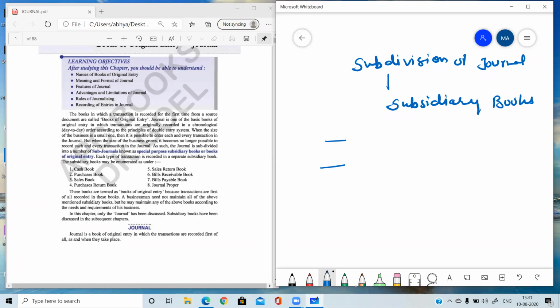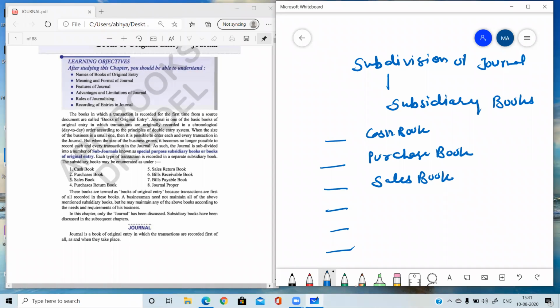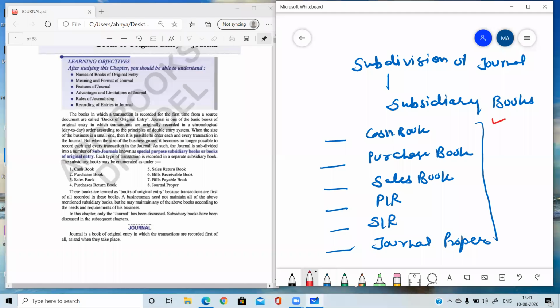Under subsidiary books, different types of books are prepared, like cash book, purchase book, sales book, purchase return book, sales return book, then finally journal proper. So these are basically different chapters. After doing journal, we will be doing cash book, and then all these other books come under subsidiary books.